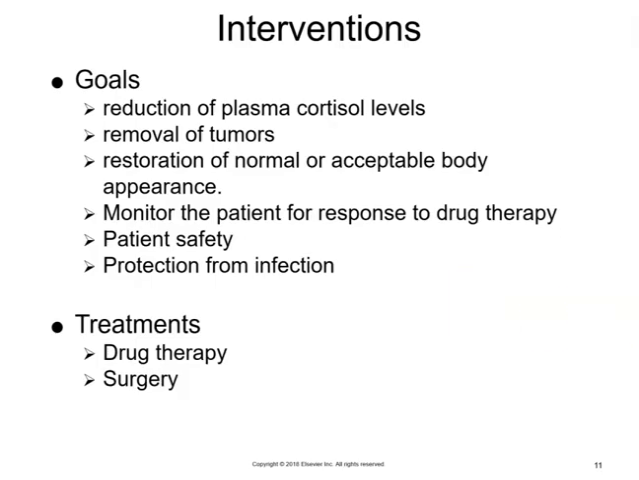So here are our goals for our clients. We want a reduction of plasma cortisol levels. We're going to be removing any tumors if they're present, restoration of normal or acceptable body appearance, monitoring the patient for response to drug therapy, and safety and infection. So for these, we're going to monitor the patient for response to drug therapy, especially related to weight loss and increased urine output. We want to observe them for any signs and symptoms of fluid and electrolyte imbalances, especially with EKG patterns. We're going to assess their lab findings frequently, especially the sodium and potassium values.